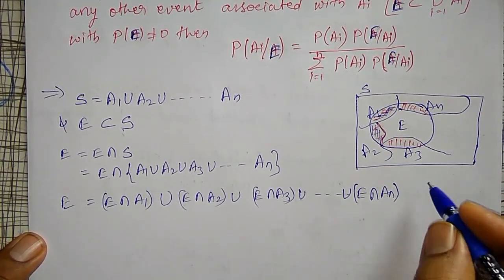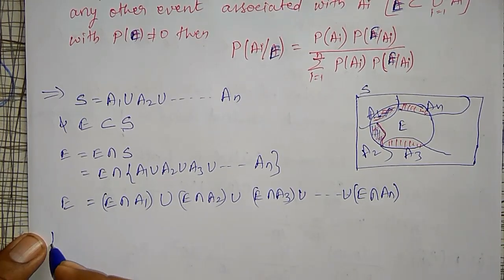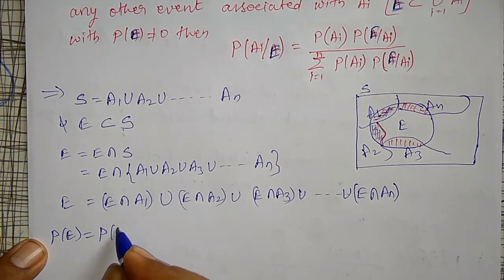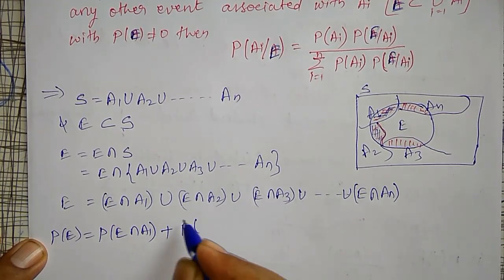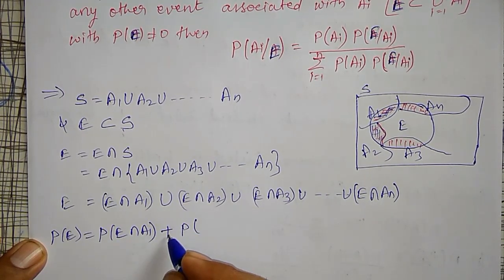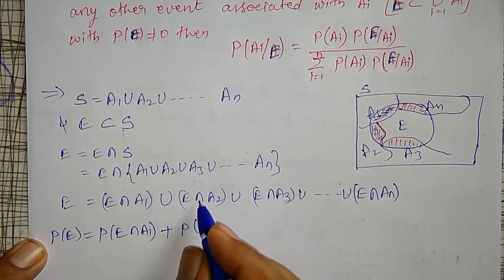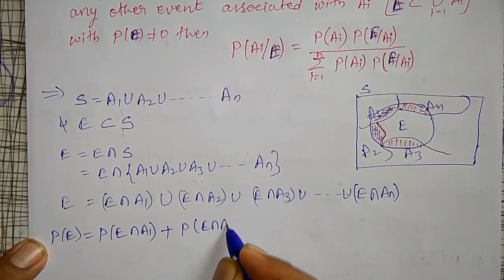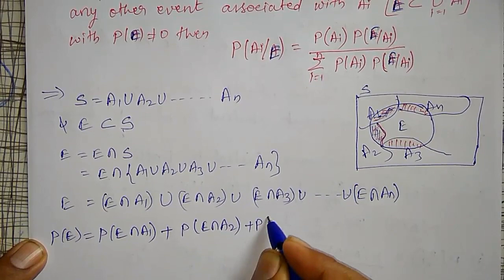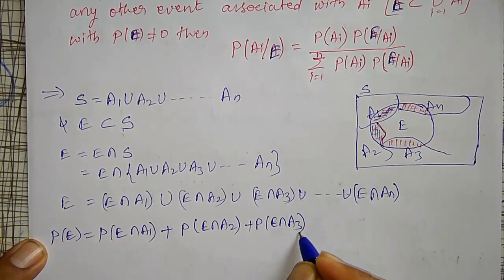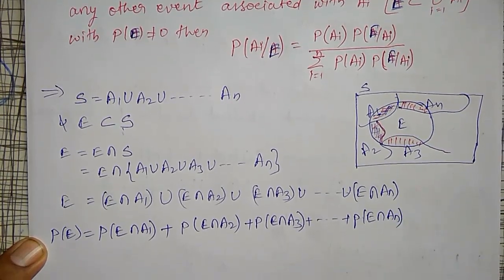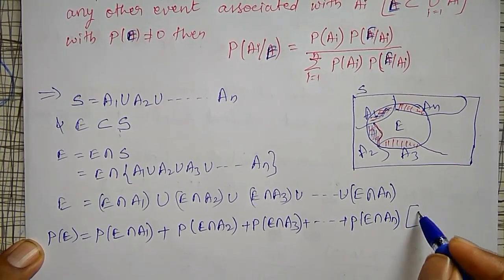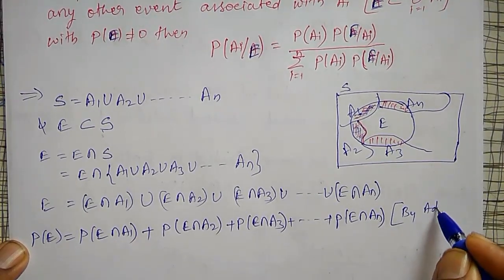Therefore, using the addition theorem, I can write the probability of E as the probability of E intersection A1 plus, instead of union I can use plus here because these are mutually exclusive, the probability of E intersection A2 plus the probability of E intersection A3 plus so on up to plus the probability of E intersection AN. This is by the addition theorem.